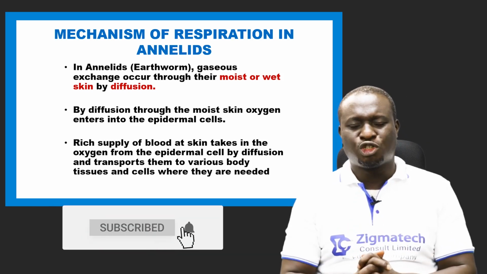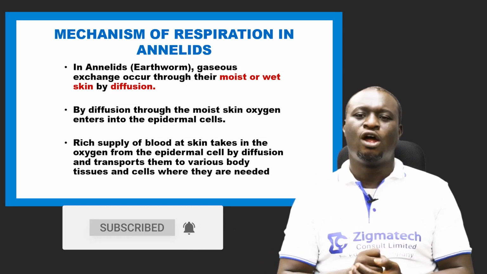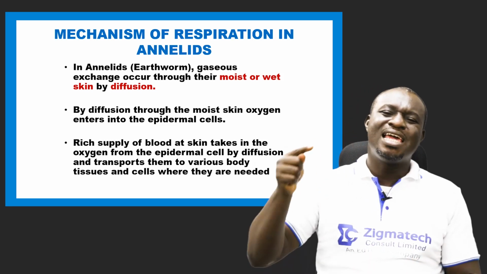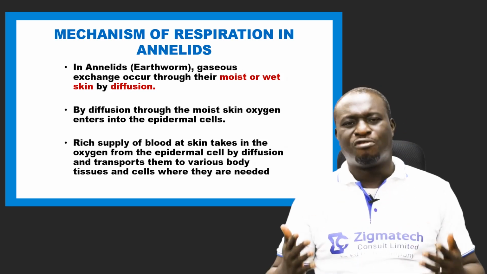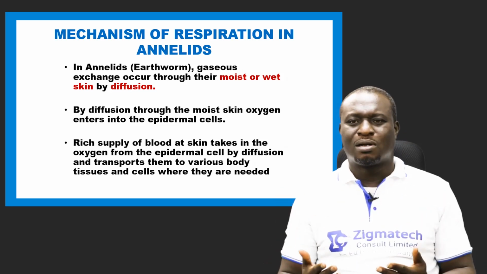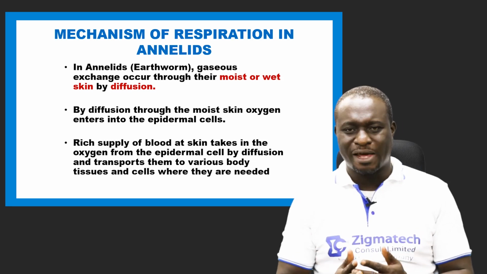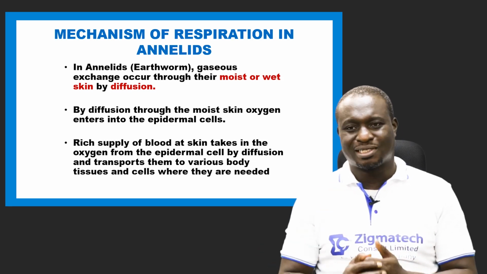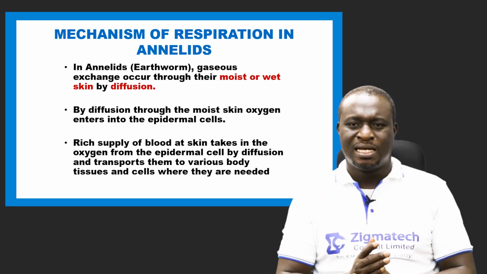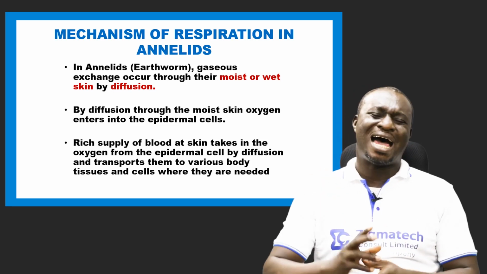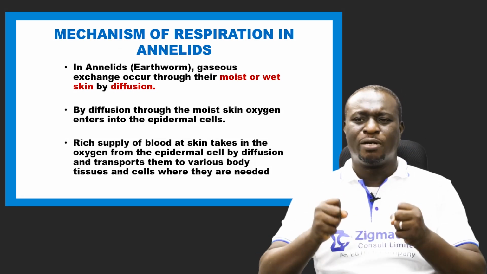Now, by diffusion, through moist skin, oxygen enters into the epidermal cells. The epidermis is part of the moist skin through which gaseous exchange takes place. Now the epidermal cells are richly supplied with blood.